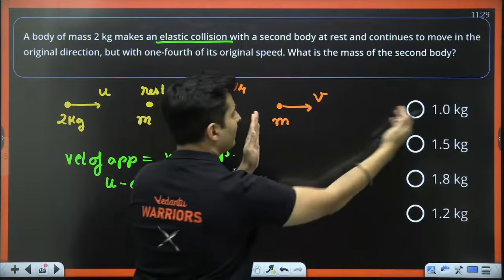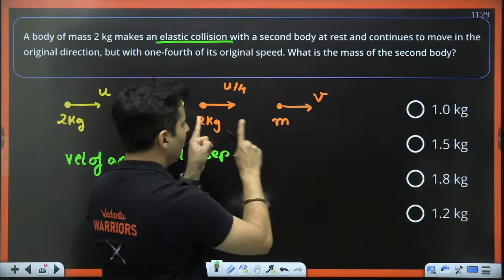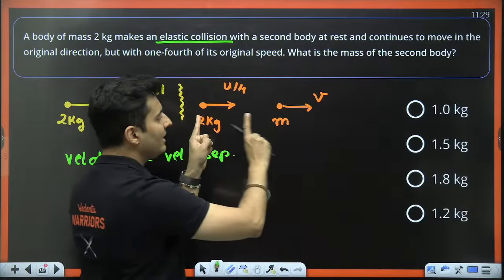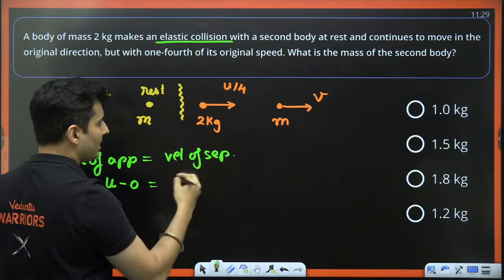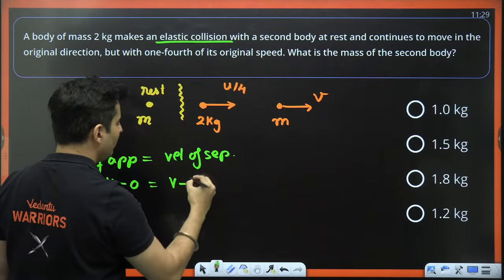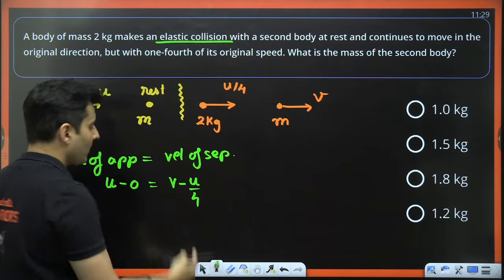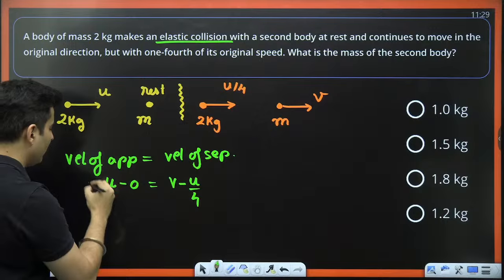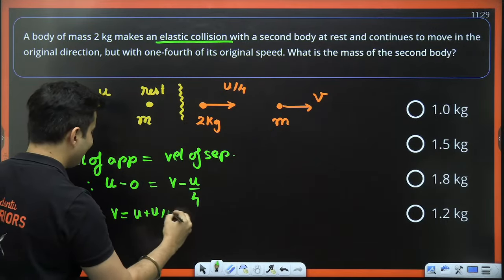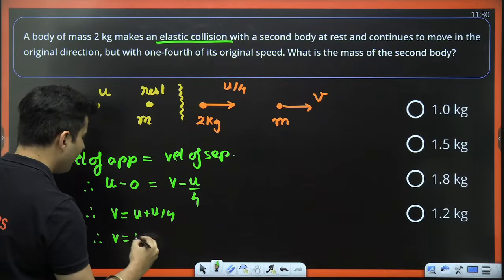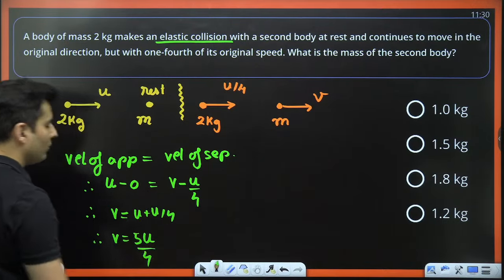What is the velocity of separation? Both of them are moving, so the relative velocity will be the difference of both of them. So v minus u by 4. Take the u by 4 over here, so v will be u plus u by 4. Therefore, v will be 5 times u divided by 4.